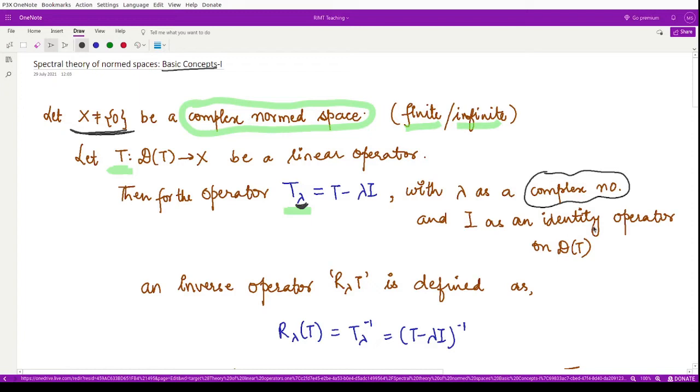And what is I here? This is the identity operator, which is defined on the domain of T. So we by definition define this T lambda as T minus lambda I, right? So now corresponding to this operator T lambda, we may define another operator R lambda T. So here lambda is the subscript of this R and T represents the operator related to T. So we may define the inverse operator of T lambda as R lambda T, which is defined by T lambda inverse, and which is basically the inverse of this operator.